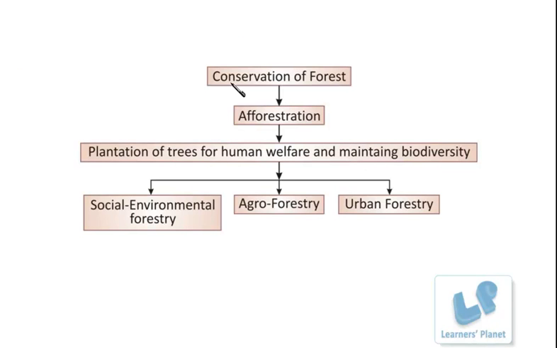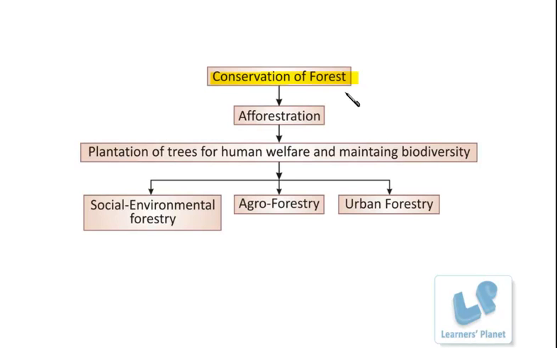So students, conservation of forest, that is the conservation of plants, right? These plants can be conserved or preserved, first of all, by stopping deforestation, right? Preventions or some laws should be implemented so as to control the deforestation process.